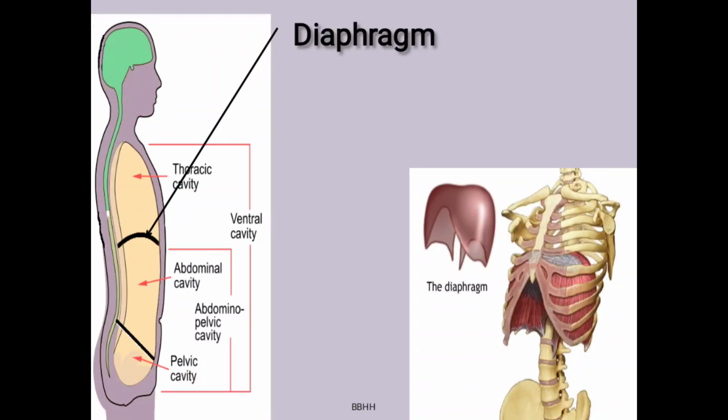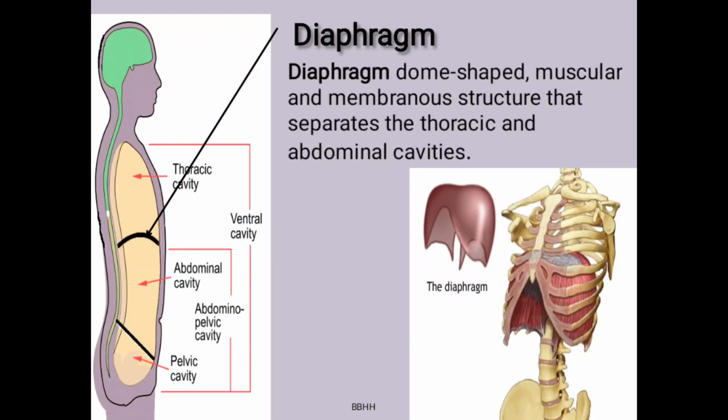Diaphragm. What is the diaphragm? The diaphragm is a dome-shaped muscular and membranous structure that separates the thoracic and abdominal cavities, which are the basic ventral cavities.